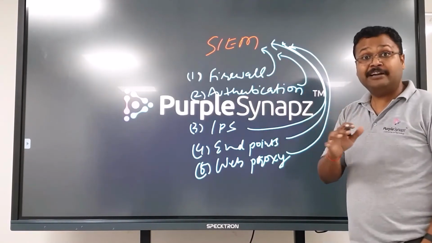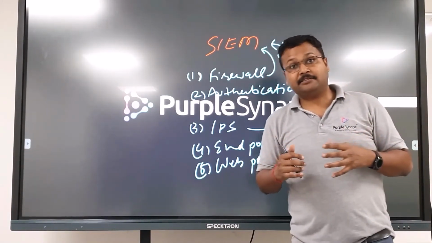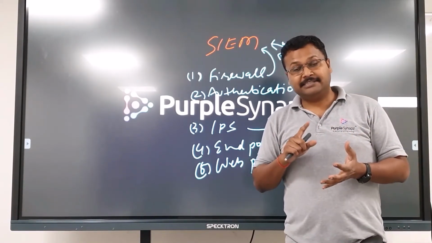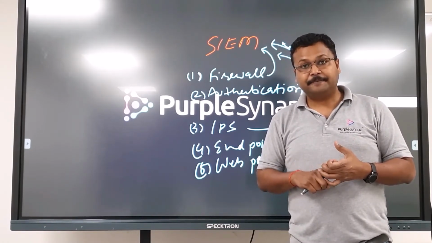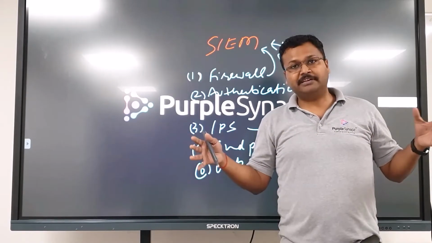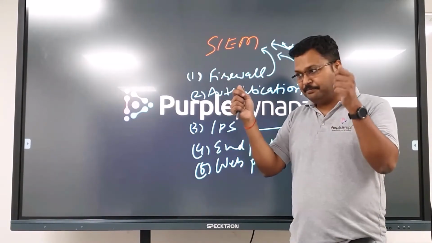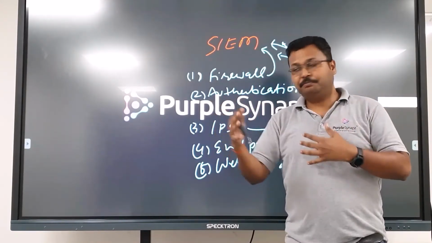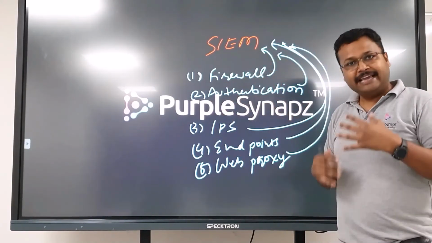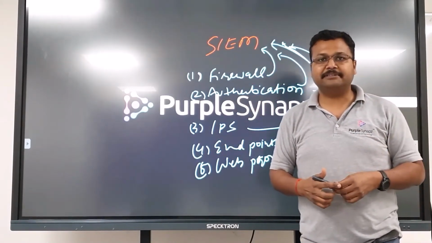So who are the top vendors for SIEM if you really want to get into this field? The top vendor is Splunk, then there is QRadar from IBM, then there is ArcSight, there is LogRhythm, RSA. So these are the top vendors. These are the companies which make products. And when people buy it, you need some people to configure it, monitor it, bring all the logs inside that tool and give it to the people who are monitoring the security events 24/7.